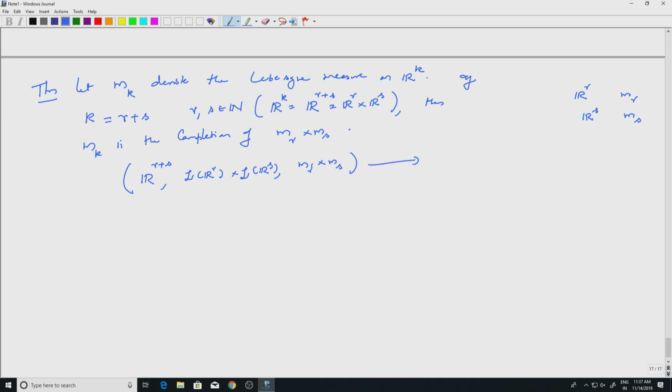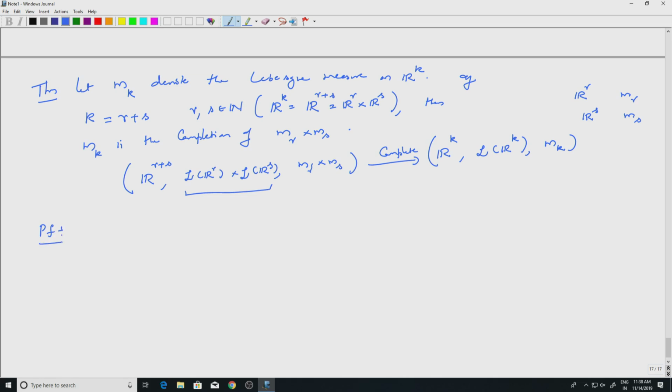If you complete this, you will get Rk, because k is r plus s, so the space does not change. The Lebesgue sigma algebra of Rk is the completion of the product of these two, and mk is the k-dimensional Lebesgue measure. So our aim is to prove this.